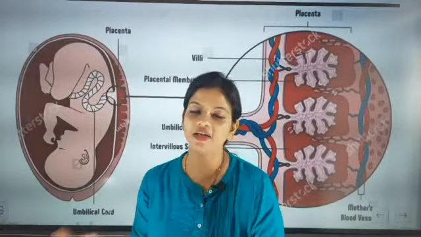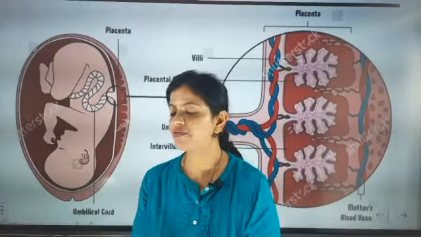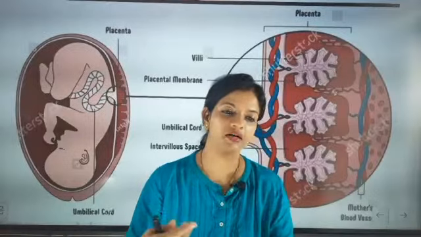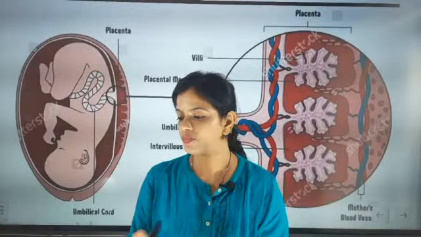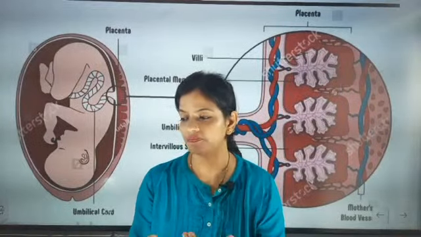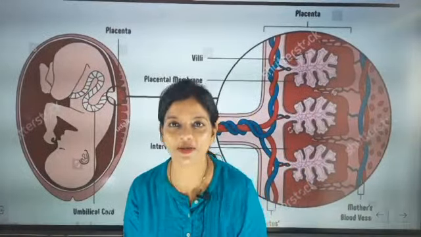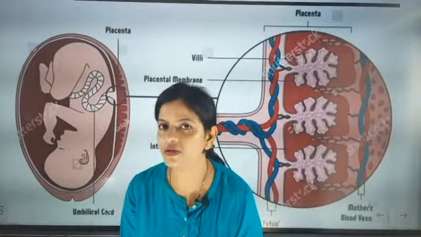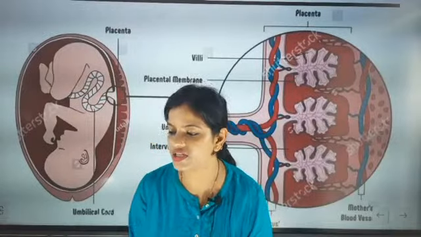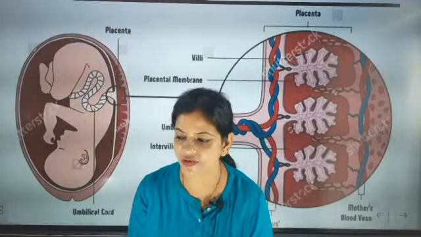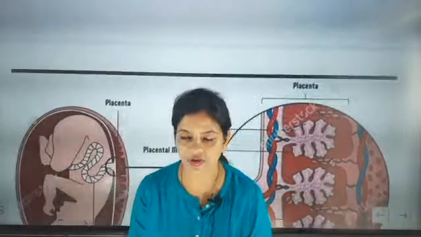If the placenta is not there, it will create a problem. The baby will not get nutrition, blood and nourishment, and will not be able to exchange waste products between the mother and the baby. Sending of waste product will not be there, so the baby won't survive. Oxygen availability will not be there.